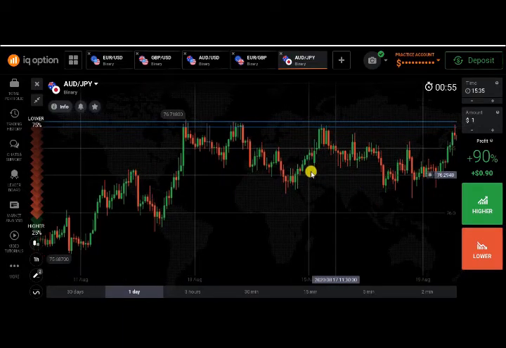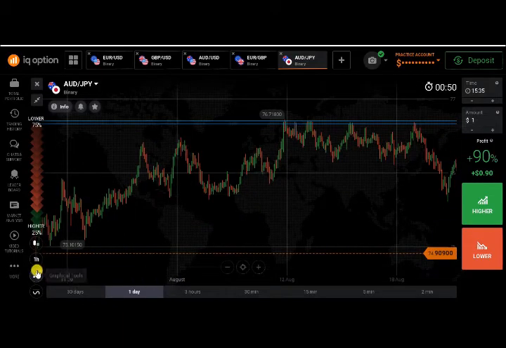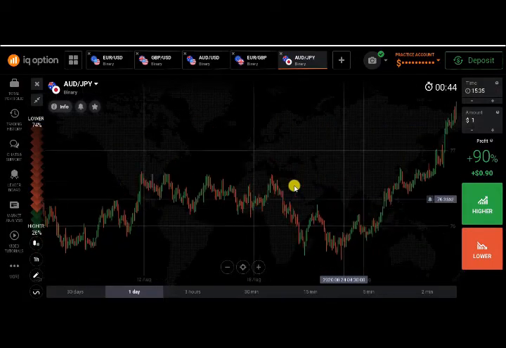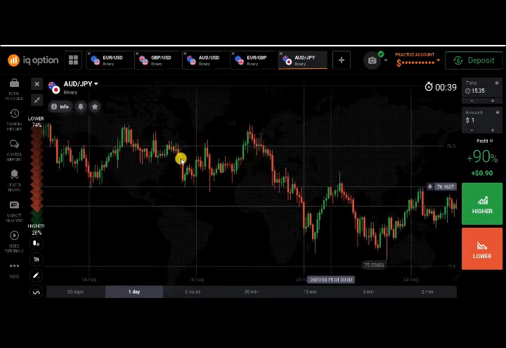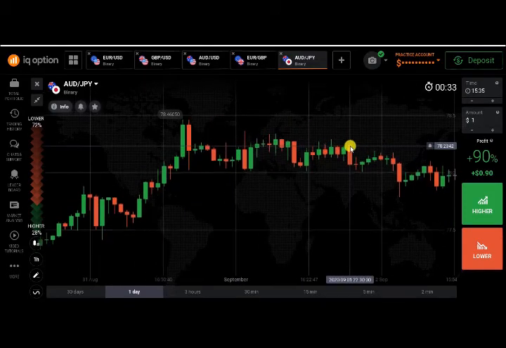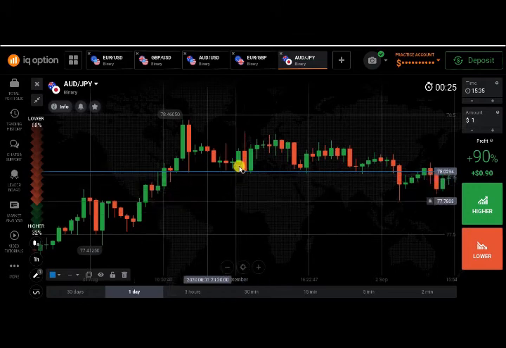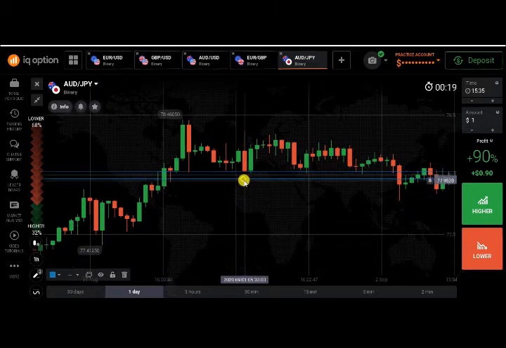Now let's find a ranging market. If I find any ranging market, I will show you here also, where you can consider trading at the levels. Ranging markets are quite hard to find here. Okay, you can see here is a kind of ranging market. This is a ranging market, and there is a constant fight between the buyers and sellers.